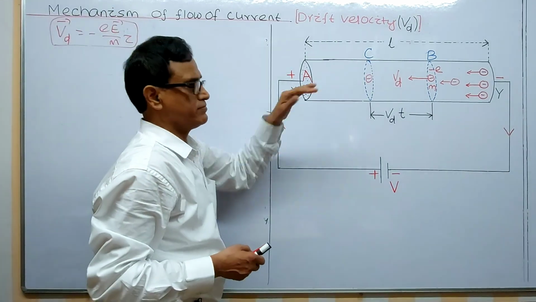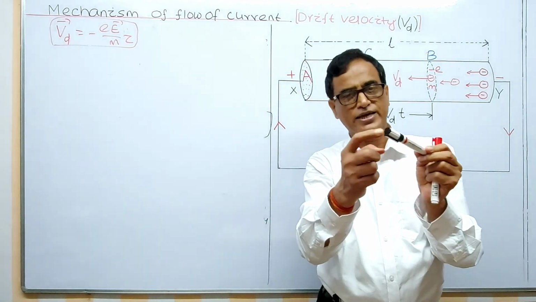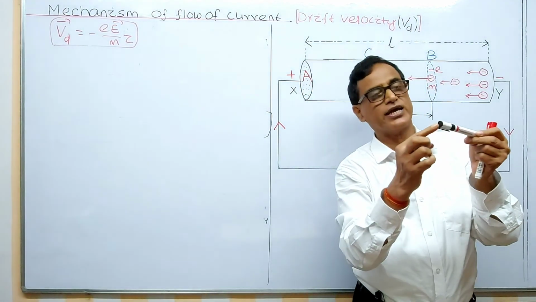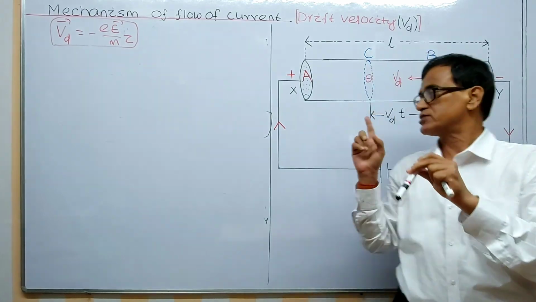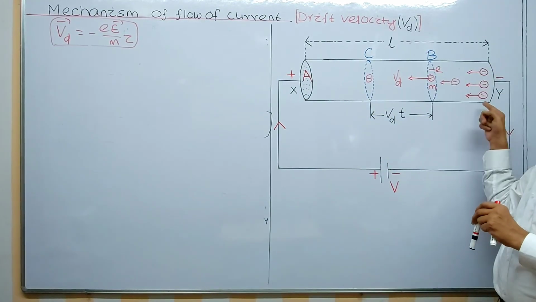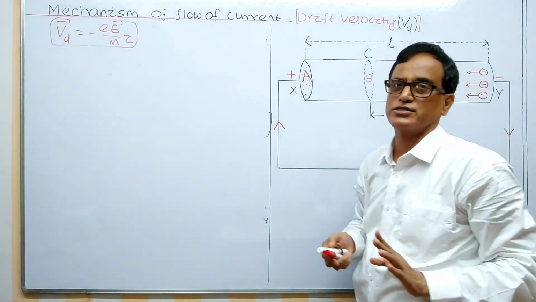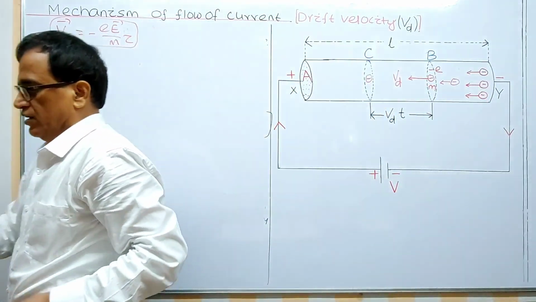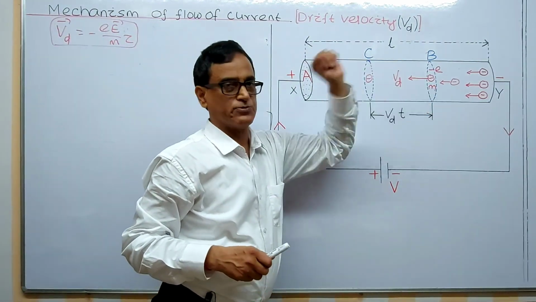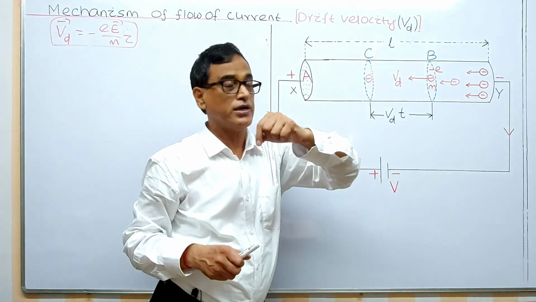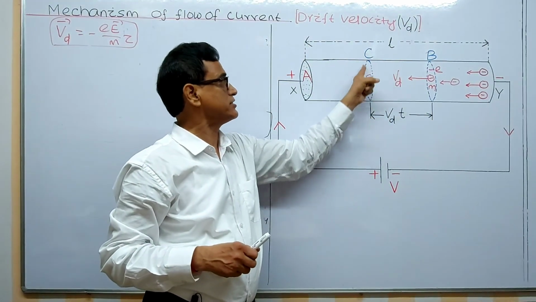You can see this picture. This is a metallic conductor I have taken. Area of cross section, just like I have shown it like this. You are never able to see it otherwise, that's why I have taken it in this case, as a plane. And here I have taken two imaginary sections. Now what happens, you see? Let an electron entering at section B move with velocity Vd and reach section C